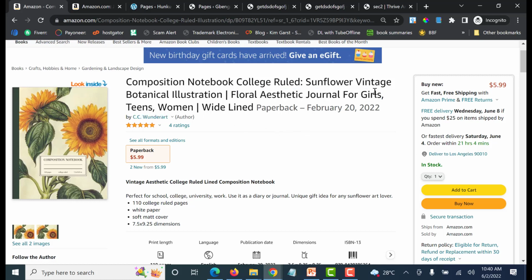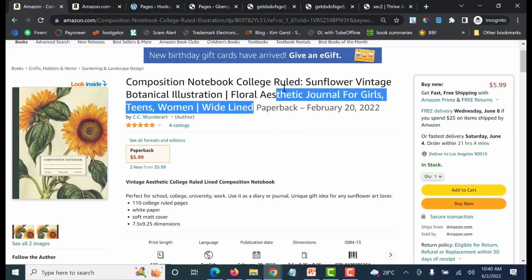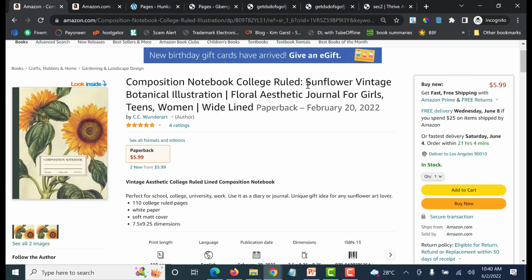wild rule. Well, see, for me, I don't do this so much anymore. That's true because with time, I've kind of felt like, okay, there's no need for stuffing. But like you're saying, this is actually a recent book, even, but you are seeing that it's not having 100 pages. Look at this, 100 pages is not put there. It's just saying wild rule because these are the characteristics of the book, and that's why it's putting it there. Sunflower vintage, botanical illustration, floral.